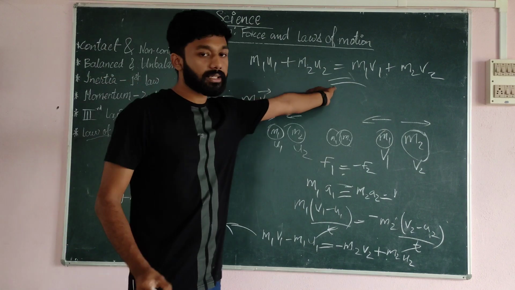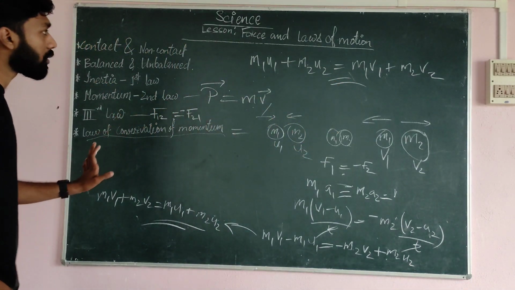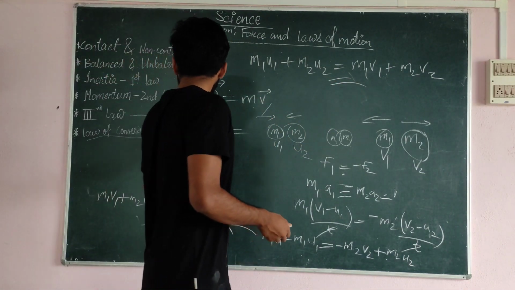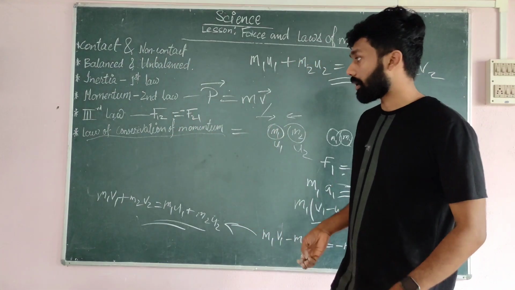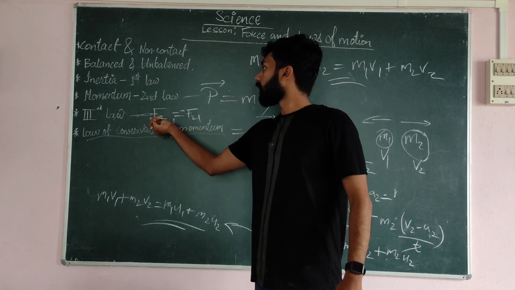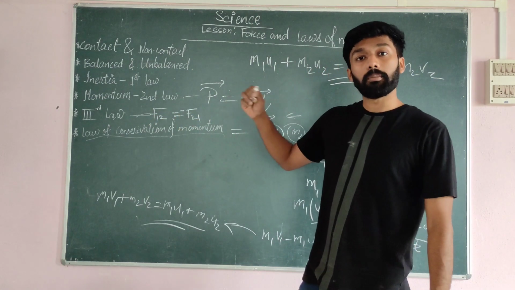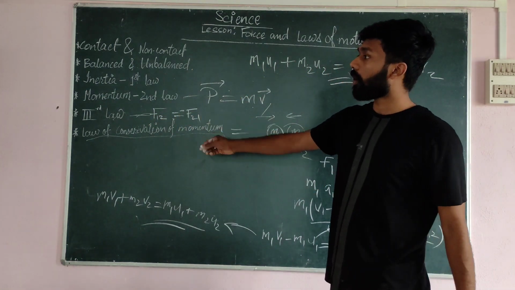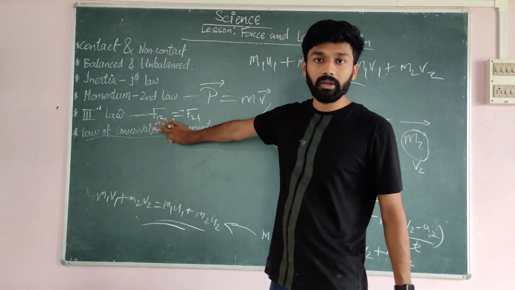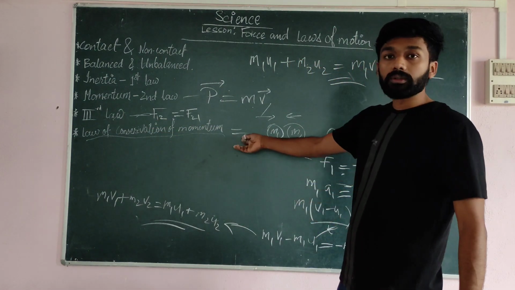Just look at this and this. Now the law of conservation of momentum is true. That means the third law follows the law of conservation of momentum. The third law means the force of the first body on the second body is equal but in the opposite direction, so the third law always follows the law of conservation of momentum. So we proved that.